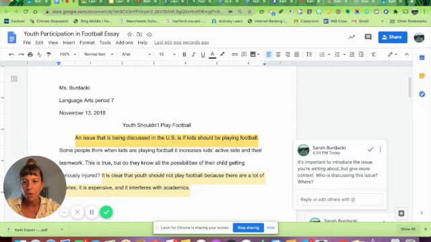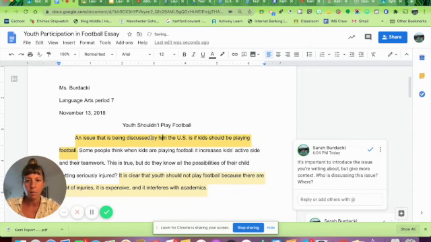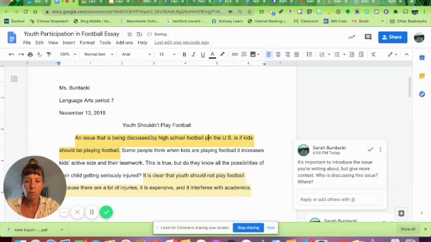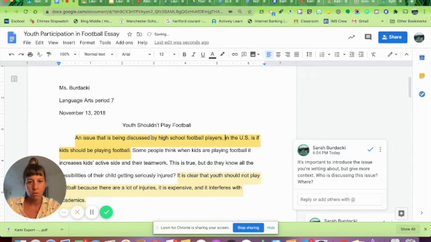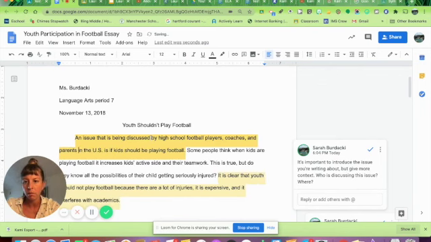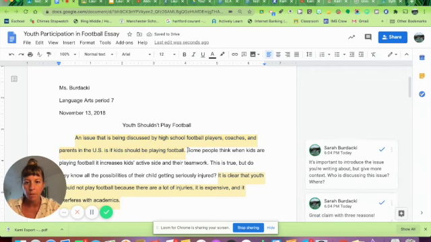So an issue that is being discussed by high school football players, coaches, and parents. Okay, so then I'm just going to reread this sentence to see if it makes sense.